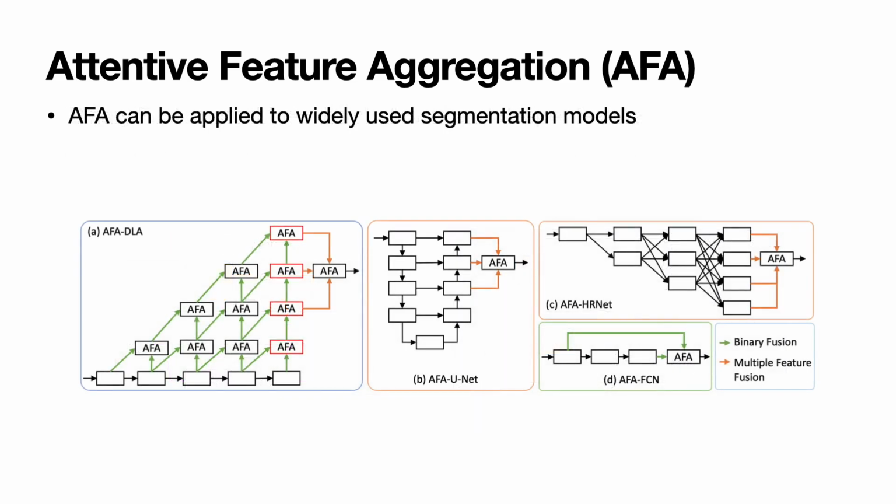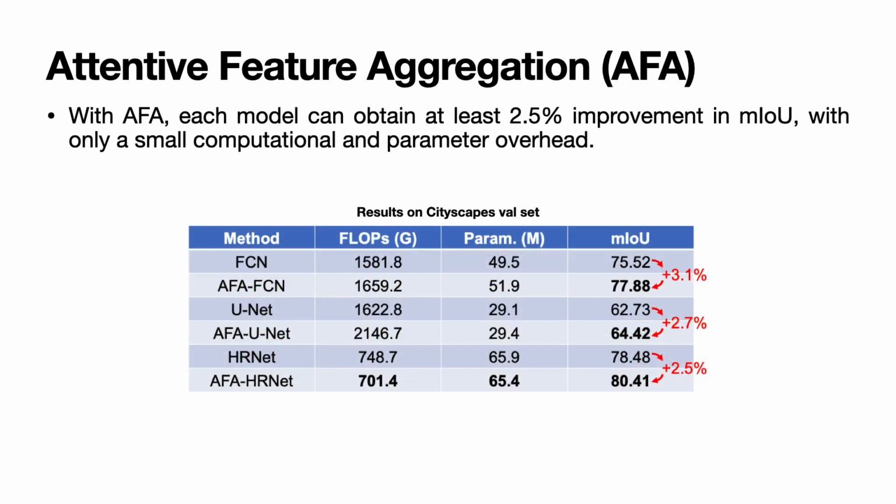AFA is flexible and can be applied to widely used segmentation models to fully utilize the previously unused aggregated multi-scale features. Due to higher connectivity of its nodes, the DLA network can benefit more from our improved feature aggregation scheme, and thus we use AFA DLA as our final model. The experimental results show that AFA can improve each model's performance with only small computational and parameter overhead.